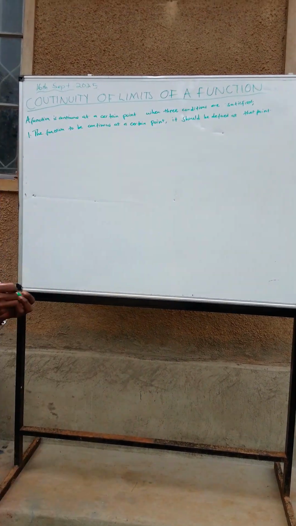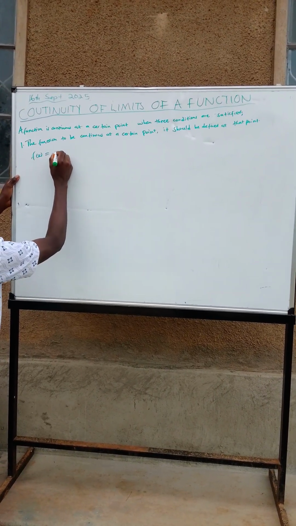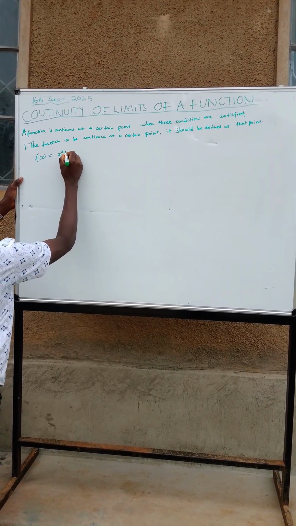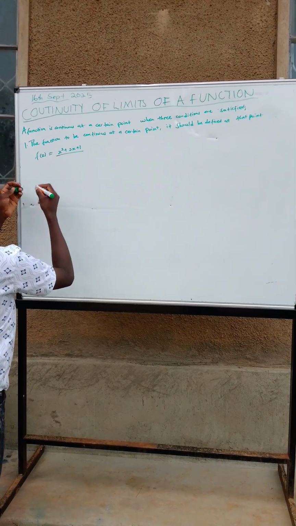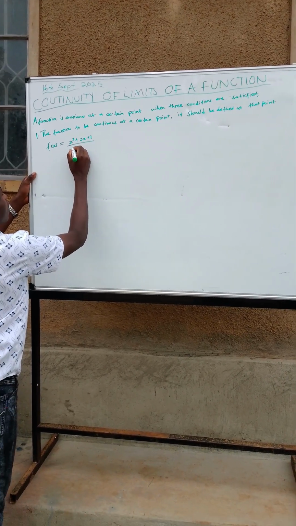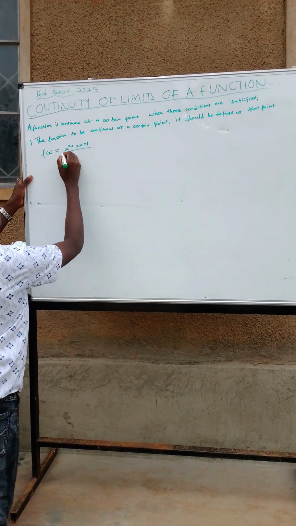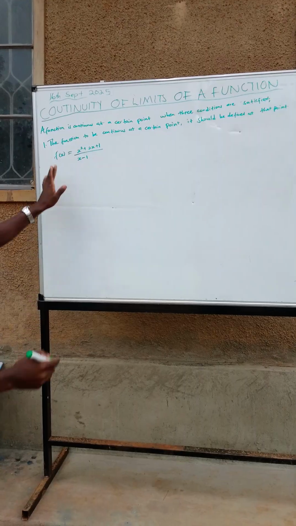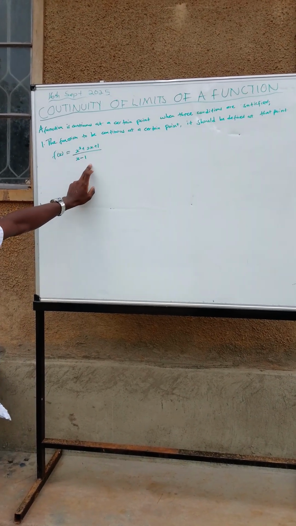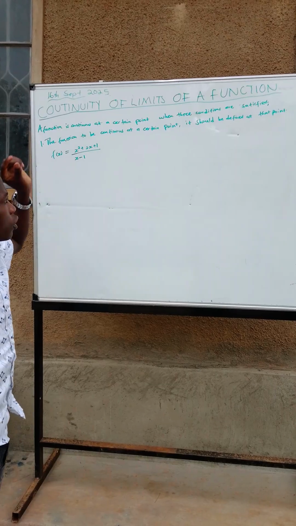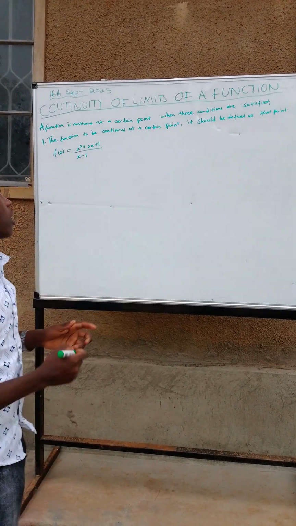For example, let's have a function f of x is equal to x cubed plus 2x plus 1 over x minus 1. For this function to be continuous at a certain point, it should be defined at that point.